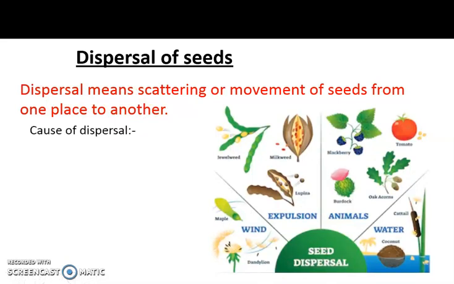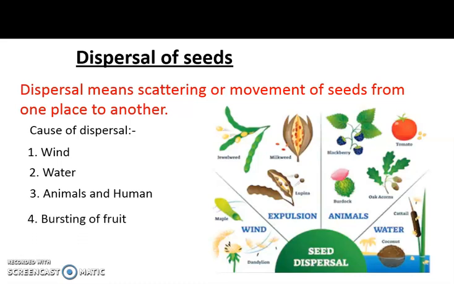Some ways of dispersal, the causes of dispersal. The first cause of dispersal is wind. Through the wind, dispersal happens. The next cause is water. The third cause of dispersal is animals and humans. And the last one is the bursting of fruit. When a fruit bursts automatically, the seeds also move from one place to another place.